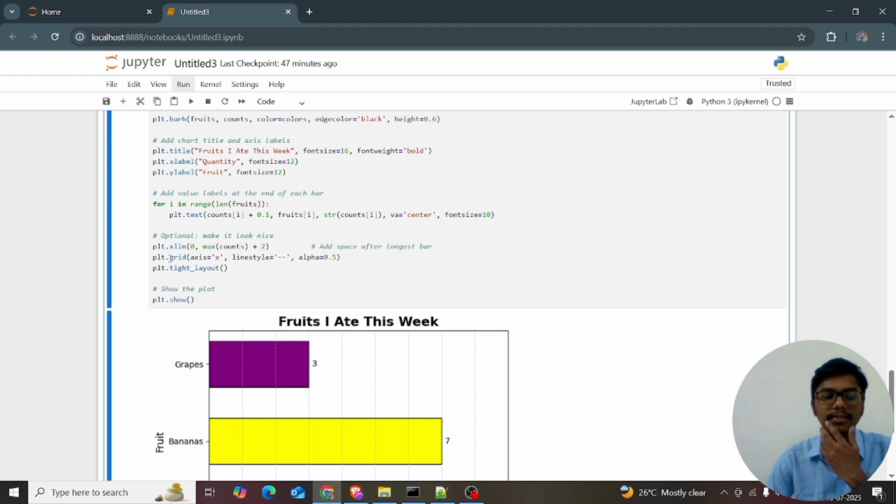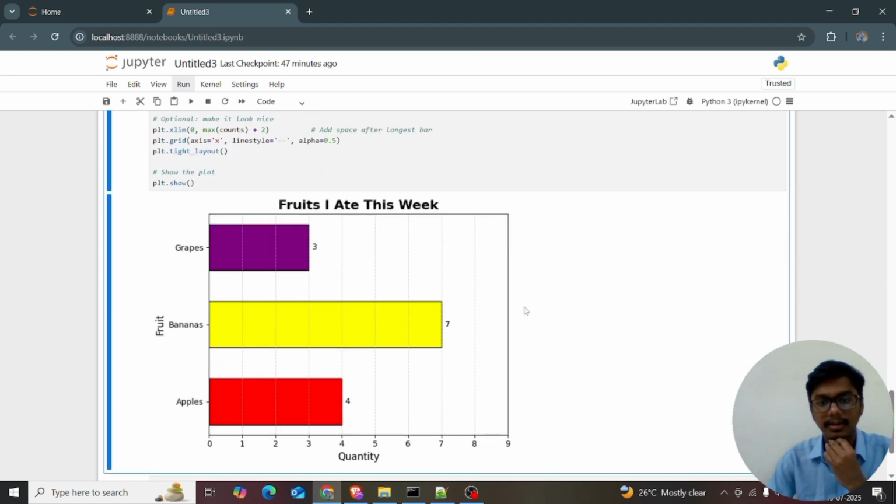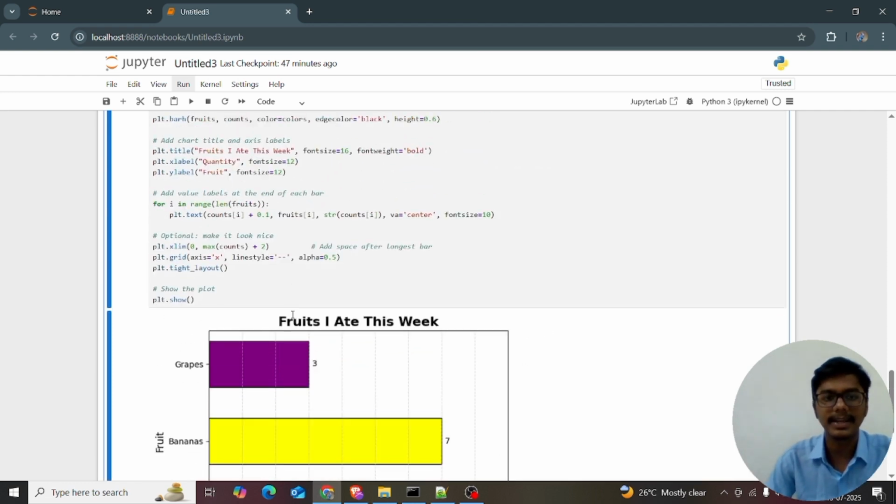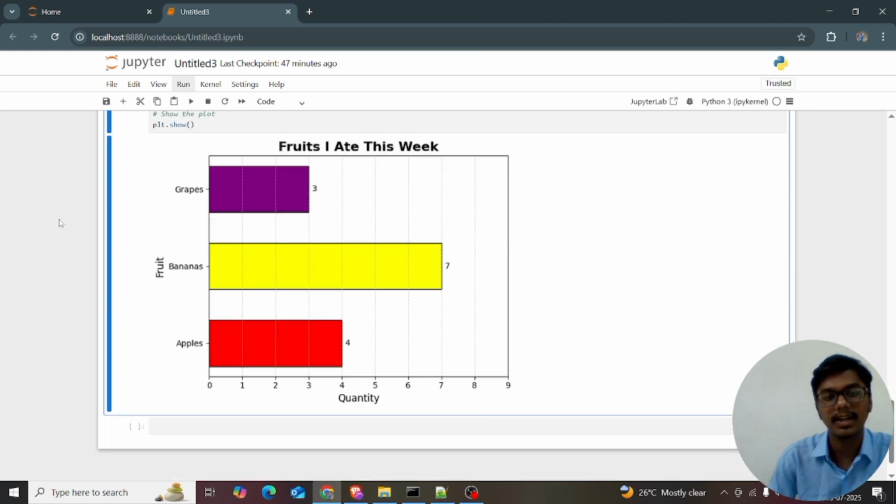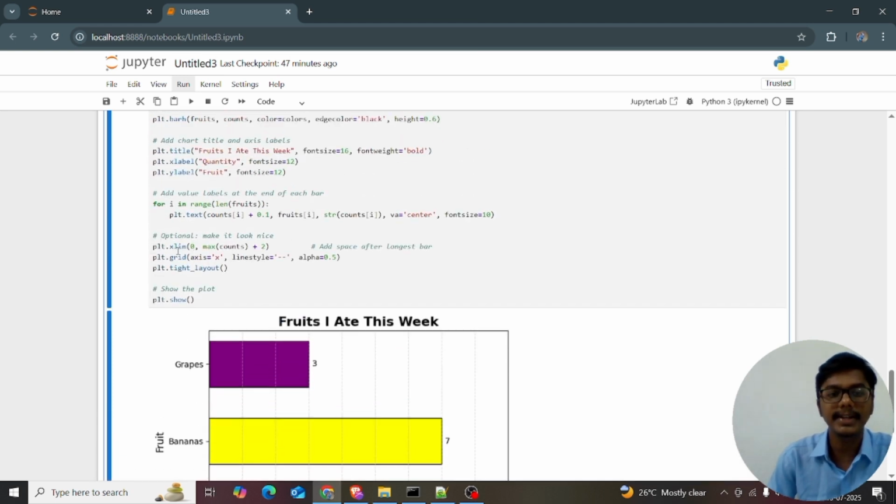I'm just giving the max of counts. This is sound. Yeah, the same. It happened in the horizontal way, so I'm giving plt.xlim. I just want to extend the x only, not the y. So I'm giving plt.xlim of 0, max of counts plus 2. Then I'm giving the grid, axis equal to x, linestyle equal to hyphen and alpha, the transparency, equal to 0.5. And I add the spacing with plt.tight_layout, and I show it with plt.show.